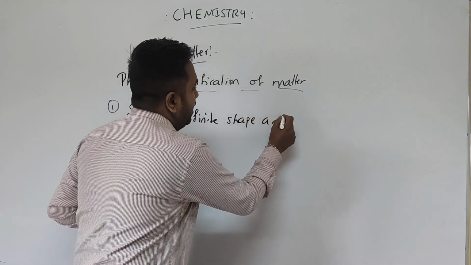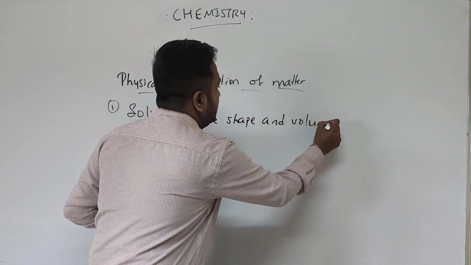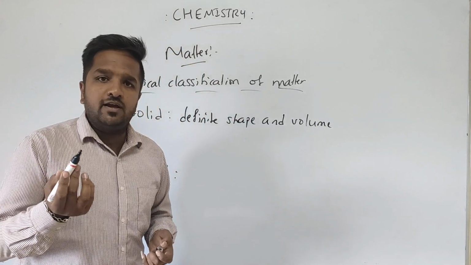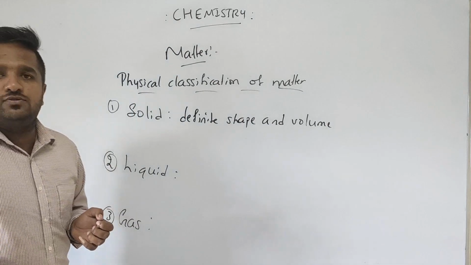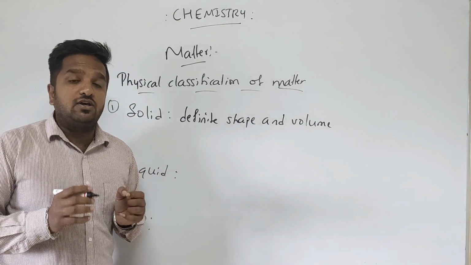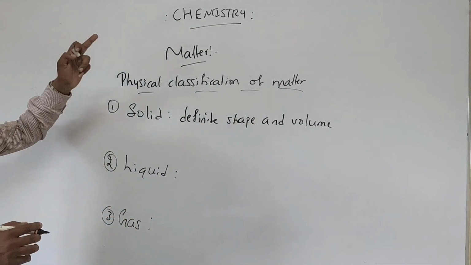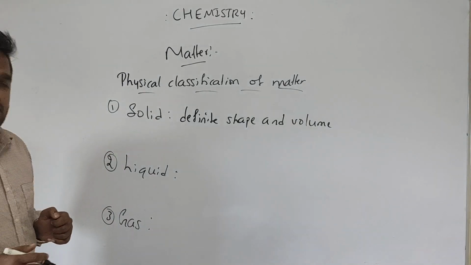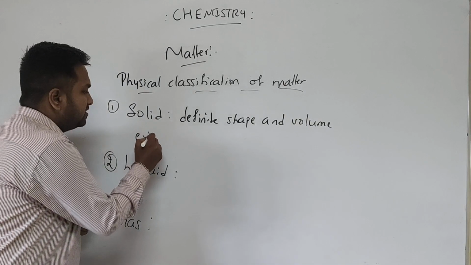shape and volume. Clear? So for example, the marker that I am writing with and the whiteboard that I am using, all these are examples of solids. Clear? Because they have definite shape and they have definite volume also. So these types we call solids.